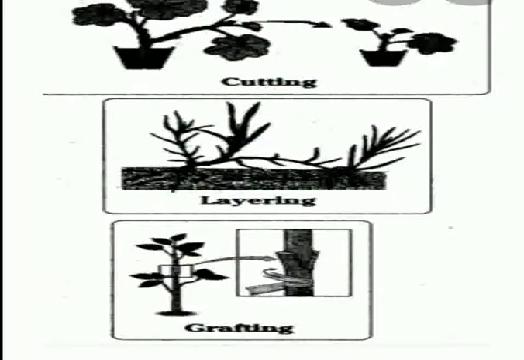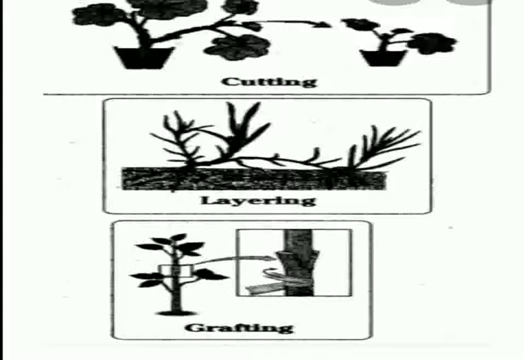Now my dear students, I must tell you that gardeners and horticulturists have employed the various methods of vegetative propagation adopted by the plants in nature. These practices are taken by the horticulturist because this is a quick production of plants, they can combine the good qualities of the plants, they can obliterate some important phases of the life cycle, and hence they can obliterate some infections. For example, seed-borne infections can be obliterated by the artificial methods of propagation.